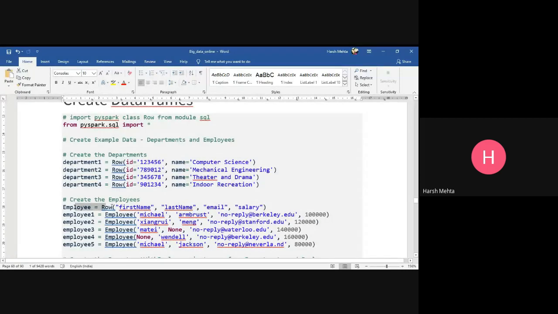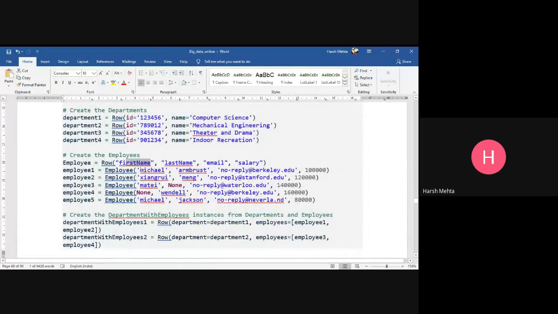An employee is equal to Row with first name, last name, email, salary. Employee one is equal to Employee, Michael. You see, these are the data. So the first row means what? This is the row, and inside it, this is in employee format. We are setting Michael as the first name, Ambas as the last name, and then the email and the salary. Then employee 2, employee 3, employee 4, employee 5.